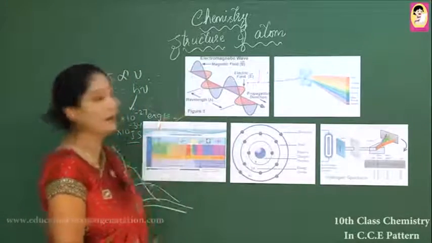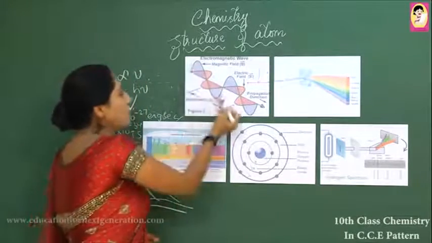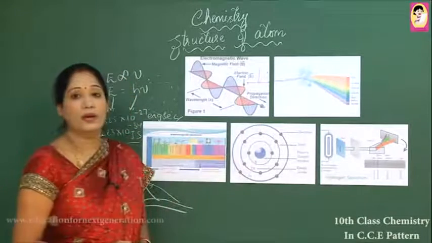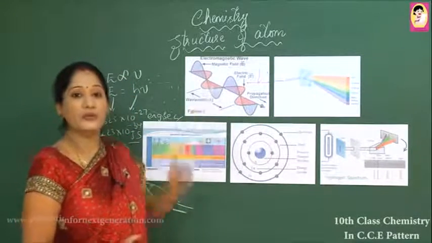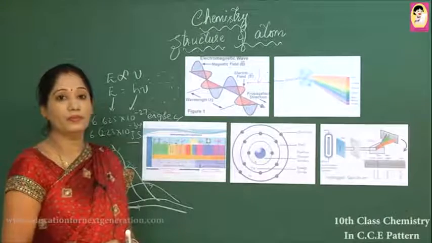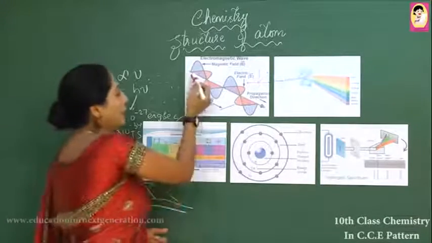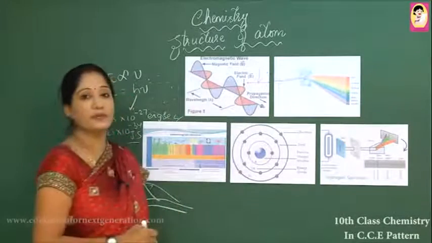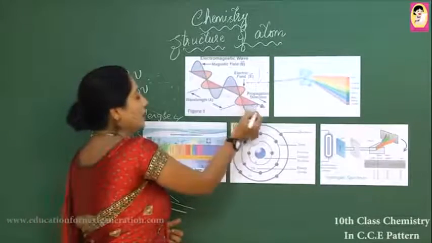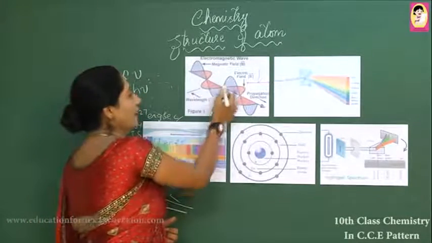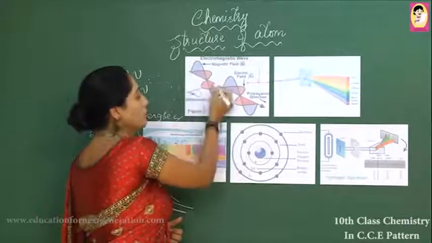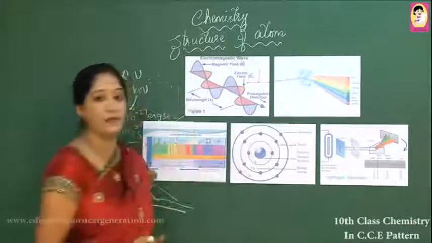Now, we have discussed that light travels in the form of a wave. What is a wave first of all? When light propagates, the electrical field and the magnetic field are perpendicular to each other, and they move in the form of a wave.